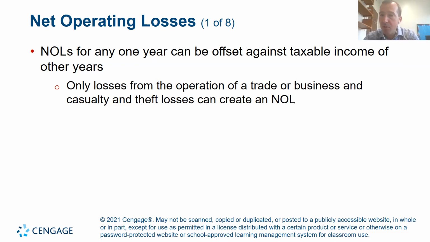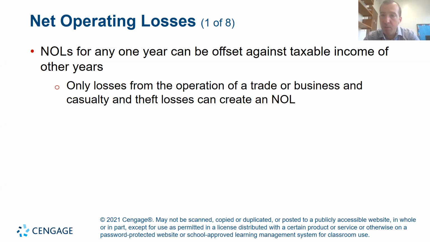But if the loss was significant, you could go back up to 2 years and restate your tax returns, deducting that loss from the previous year's return, and you would get a potential refund. The goal was to help companies that had a loss in a given year get back some funds. Or you could carry forward the losses for 20 years. That was the old rules.